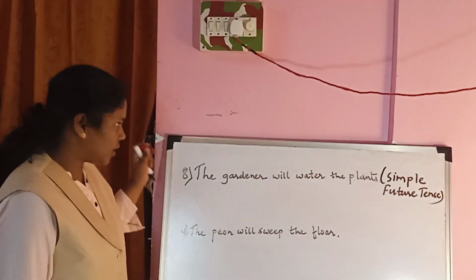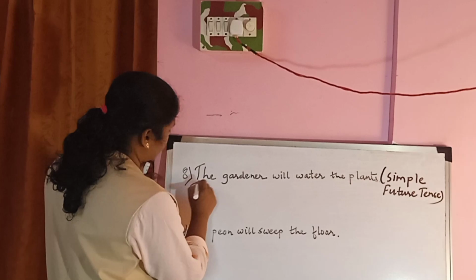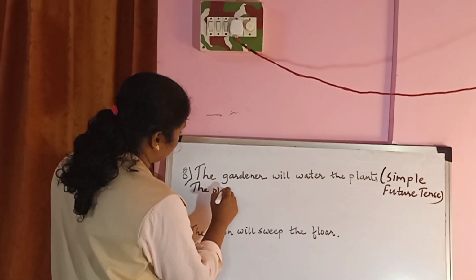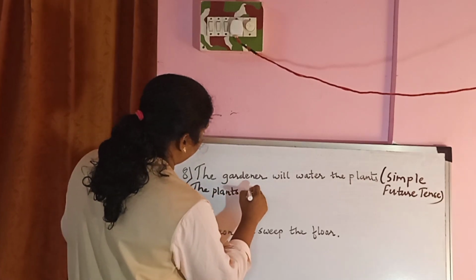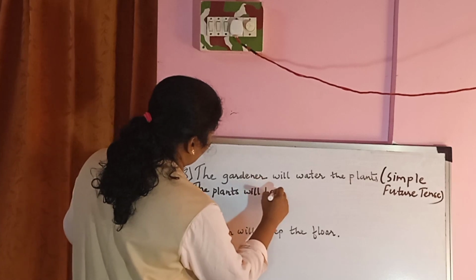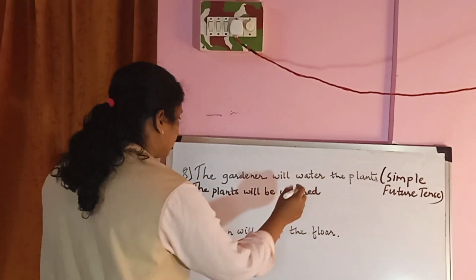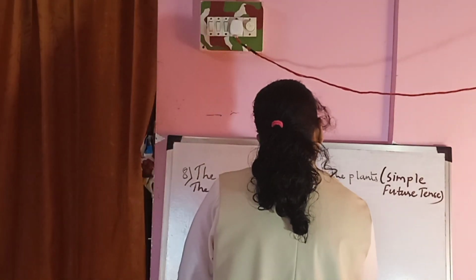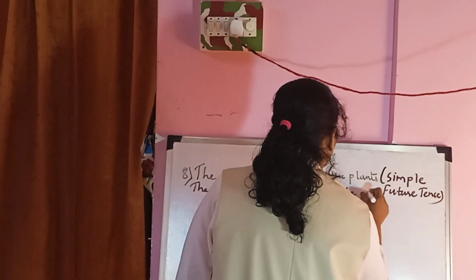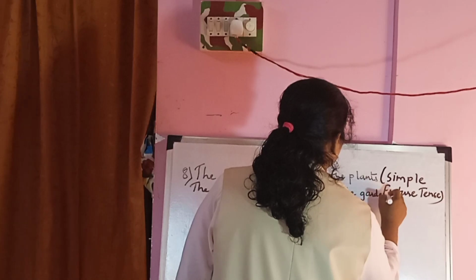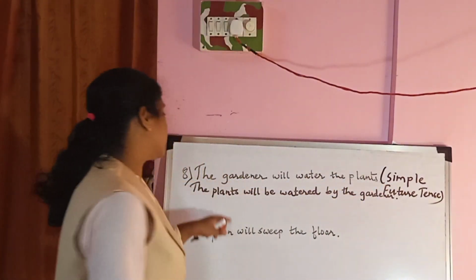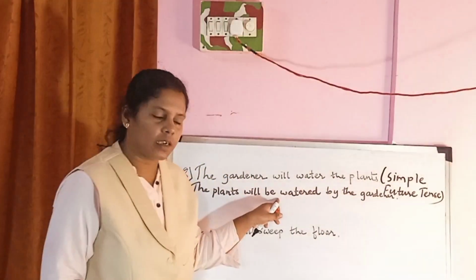The plant object will become the subject. The plants will be watered by the gardener. Don't change the meaning of the given sentence. Okay? The plants will be watered by the gardener.